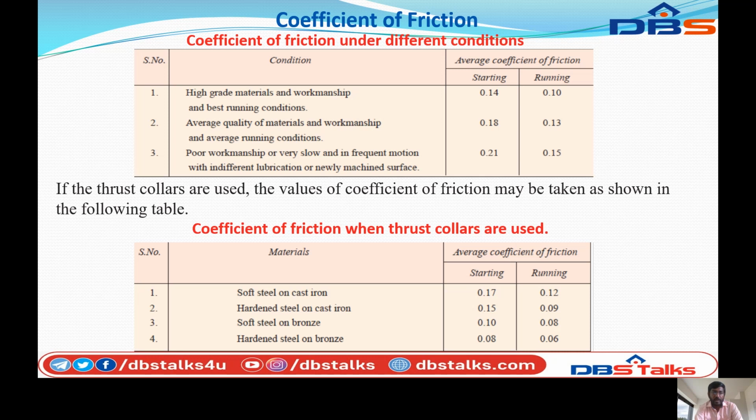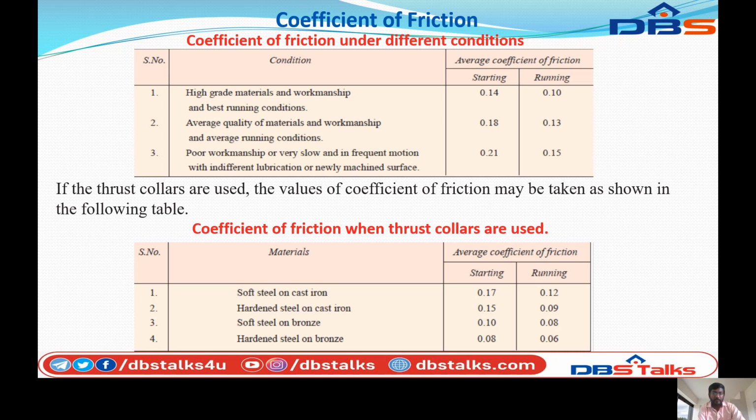If thrust collars are used, the value of the coefficient of friction may be taken as shown in the following table. It lists the serial number, material, and average coefficient of friction for starting and running.